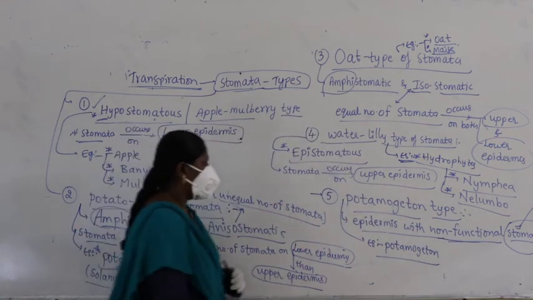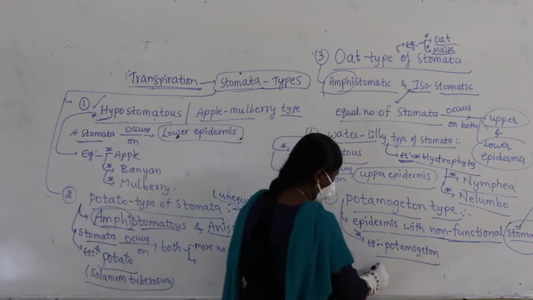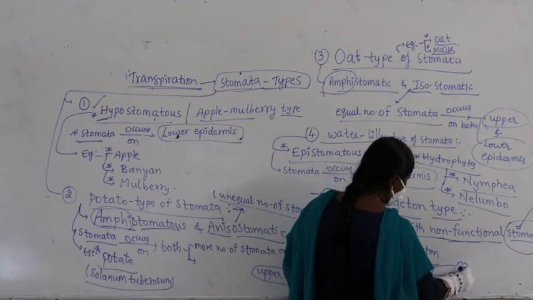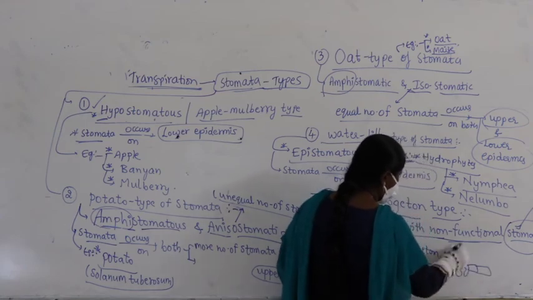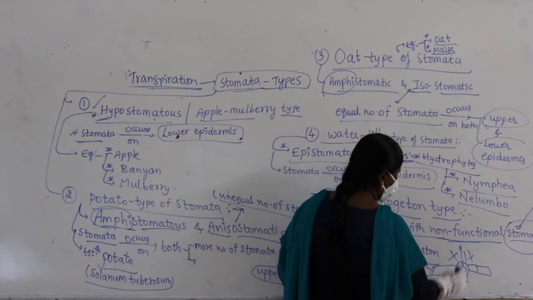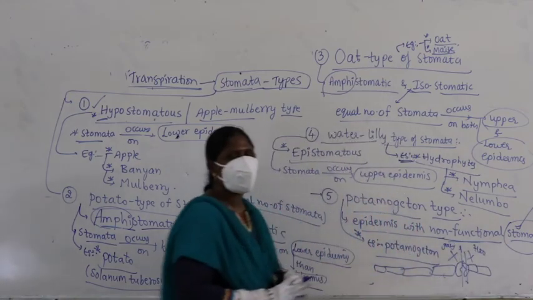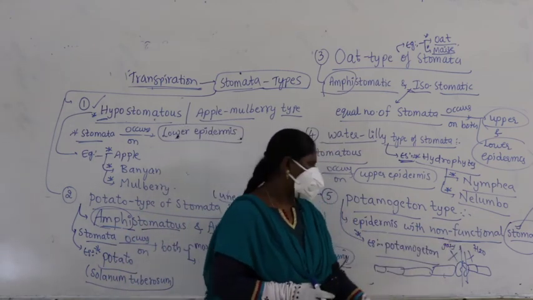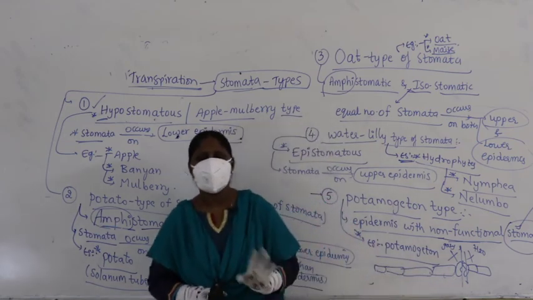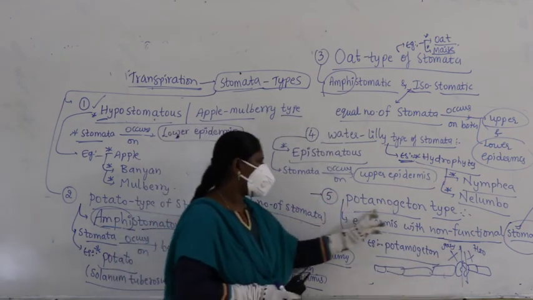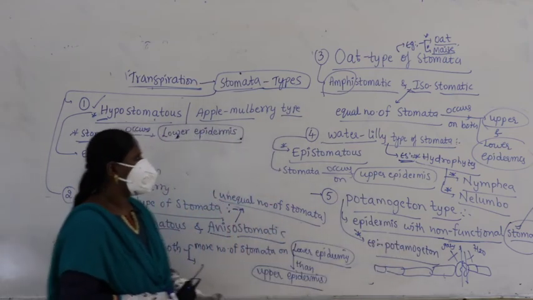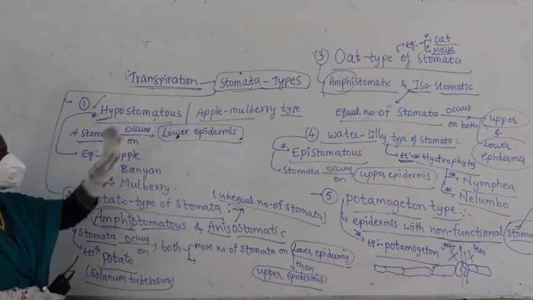Right? I hope you got it. So here on the epidermis, stomata is there, but it will not exchange gases, nor will it lose water. It keeps quiet and it is called non-functional stomata. Stomata is present, but it will not do any function. It is called Potamogeton type of stomata. Example is Potamogeton. Right? Altogether we have discussed 5 types of stomata.